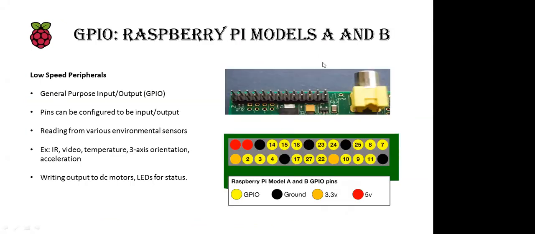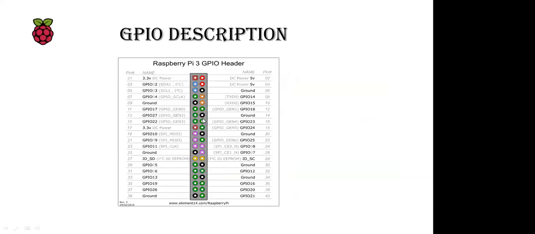These are GPIO pins in model A and B. There are different GPIO pins for input and output purposes. This one is the Raspberry Pi 3 and 4, which has the same GPIO pins. Over there are 40 GPIO pins. GPIO stands for general purpose input output pins. These pins we can use for input output, 28 pins we can use for input output, but all other pins are ground, VCC, and so on. There are 2, 3, 4 ground pins, and then 3, 4 VCC pins, meaning 5 volt and 3.3 volt. So these are separate things.